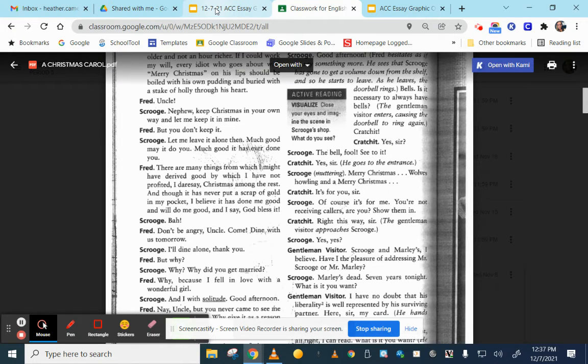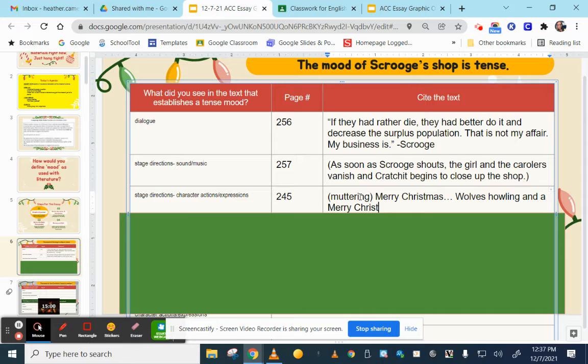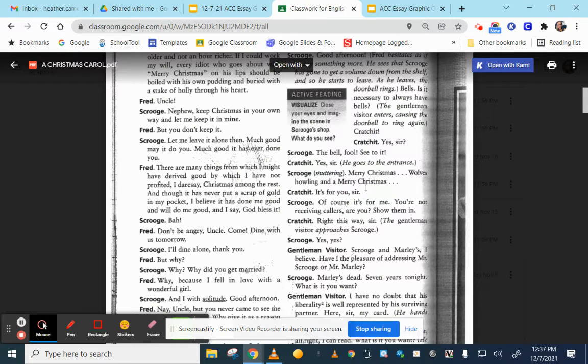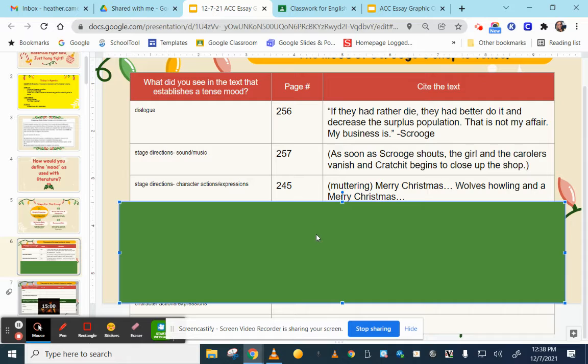So I'm going to copy that here. So this is on page 245. He is muttering, "Merry Christmas, wolves howling, and a Merry Christmas." Again, I just want to make sure it looks exactly as it does here. Same punctuation, etc. Great.